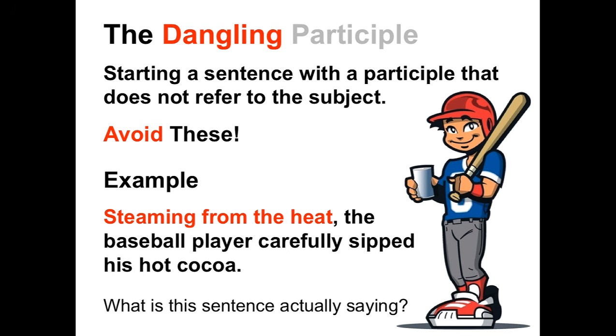But the way that this sentence is arranged, the participle describes the subject, in this case, the baseball player. So steaming from the heat is describing the baseball player. This sentence is saying that the baseball player was steaming from the heat, not the hot cocoa. So watch out for these. Beginning a sentence with a participle is a great way to add some description in your writing. So just remember, when you start a sentence with a participle phrase, it has to apply to the subject.